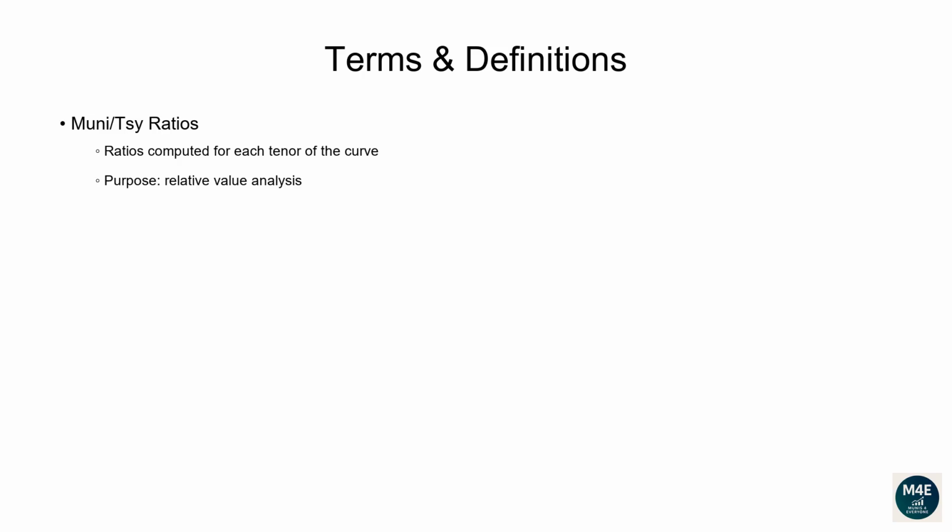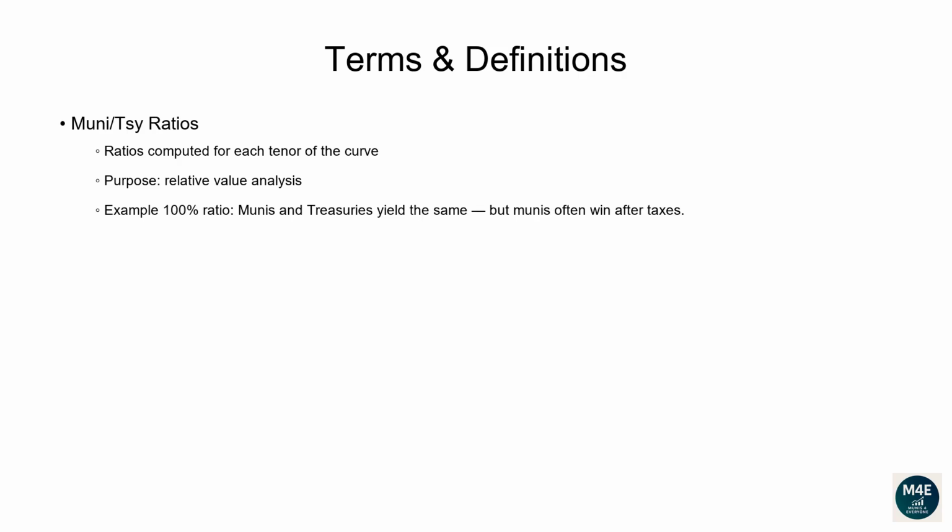They are one way portfolio managers and traders measure the relative value between municipal bonds and treasuries. Treasuries are the risk-free benchmark backed by the US government. Munis are obligations issued mostly by states and cities. Therefore, professionals want to know, am I getting enough extra yield in munis compared to risk-free treasuries?